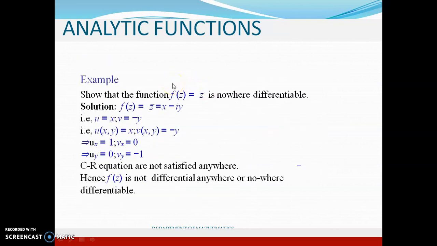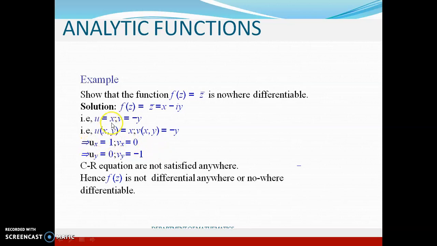Now let me give some illustrations for analytic functions. Suppose you have the function f of z equal to z bar and this function is nowhere differentiable because if you consider the real part of this function, it is x and the imaginary part is minus y. Now you find all the first order partial derivatives that are required for substituting in CR equation.